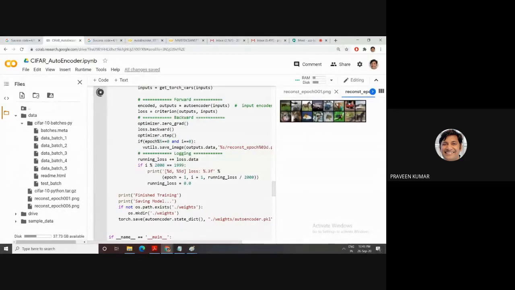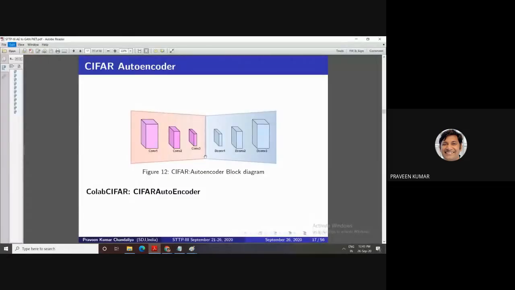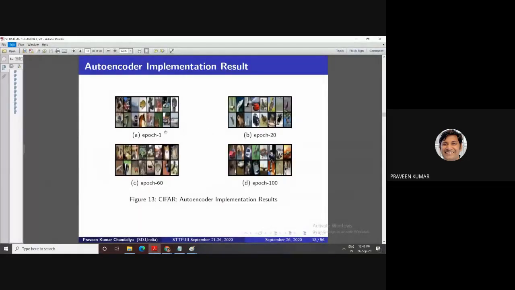This is again the simple concept of the autoencoder. Here are epoch 1, epoch 20, epoch 16, then 100. If you run this program, I ran it approximately 3 to 4 hours on my GPU in my lab. Then I got this result.